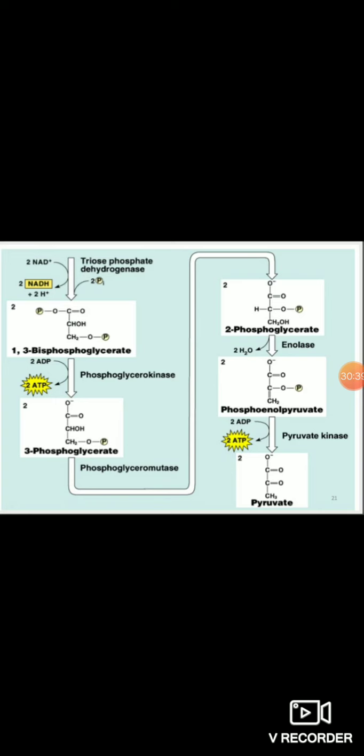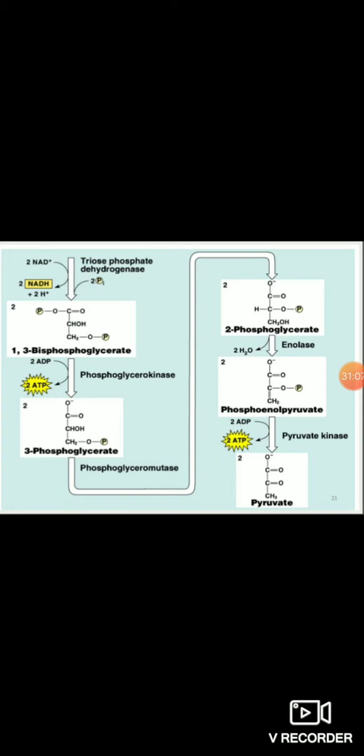Yes, so now in the next step, 2 molecules of glyceraldehyde 3-phosphate are converted to the 2 molecules of 1,3-bisphosphoglycerate. Why bis? Because the 2 phosphates are attached to 2 different carbon numbers.